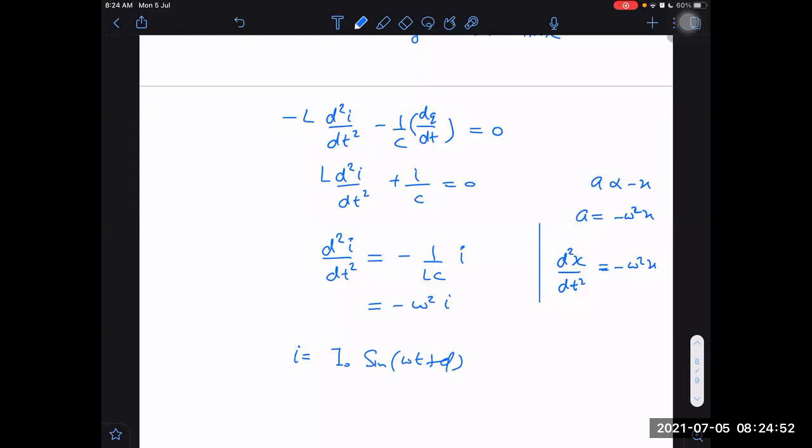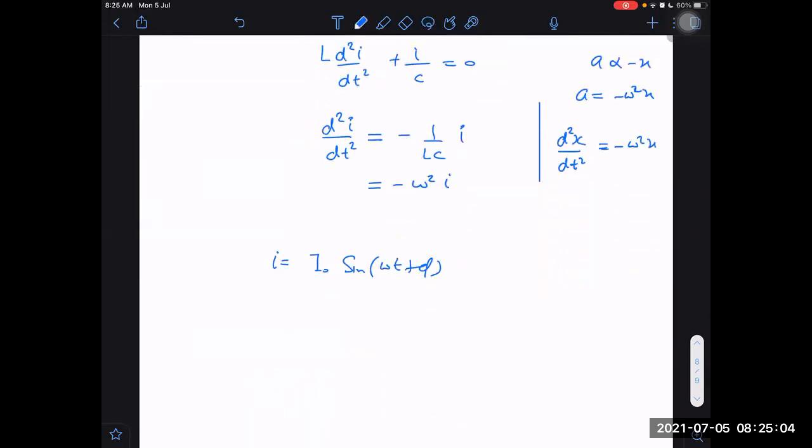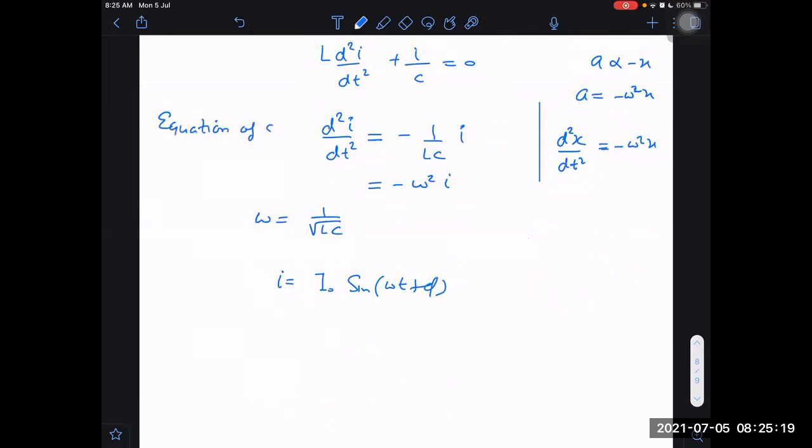Comparing with SHM, what we did here is we compared with SHM. And we know the angular frequency of SHM of this. It will execute SHM, simple harmonic motion. And the omega of simple harmonic motion will be equal to 1 by root LC, the angular frequency of SHM. This is the equation of SHM.